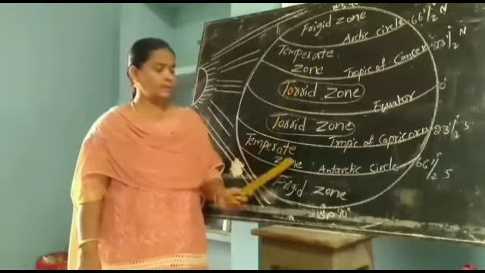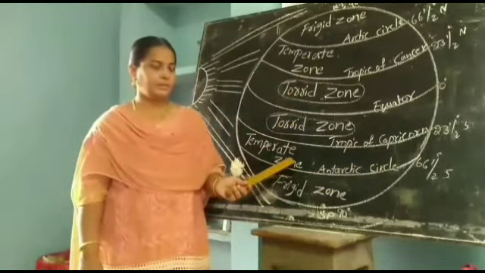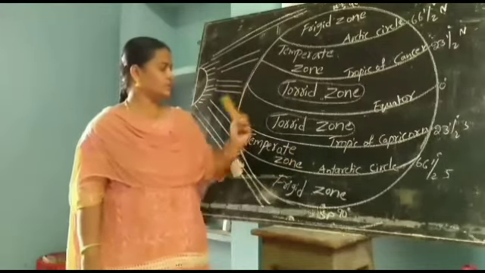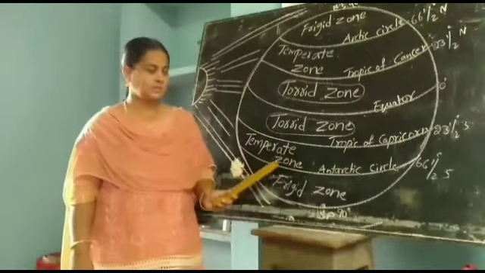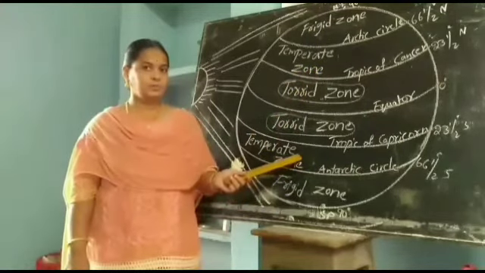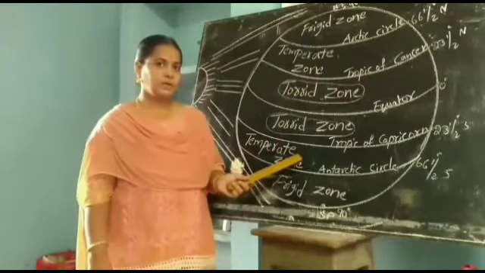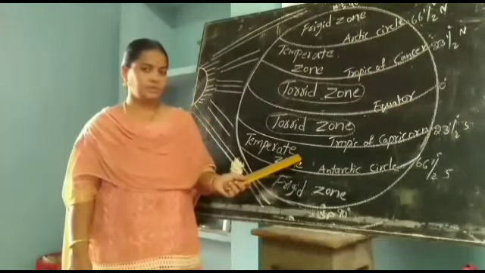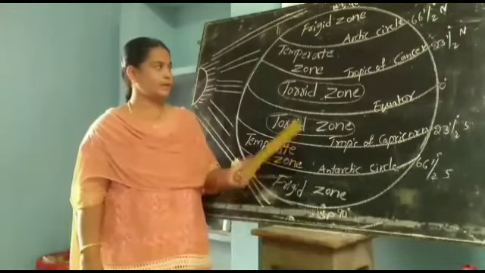Here the climate is moderate because it receives slightly slanting rays of the sun. Moderate means it is not very hot, not very cold. That means we can find a very pleasant climate here.